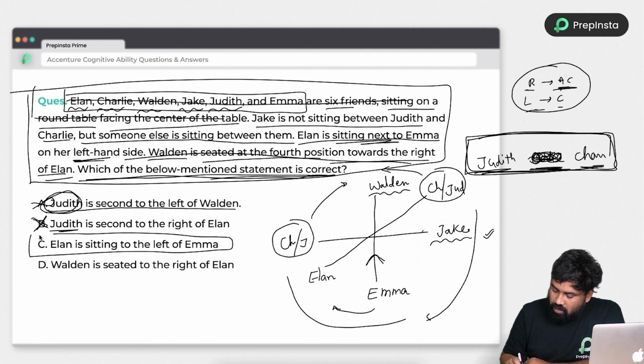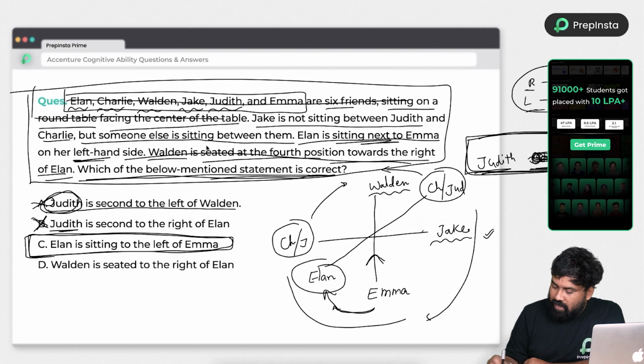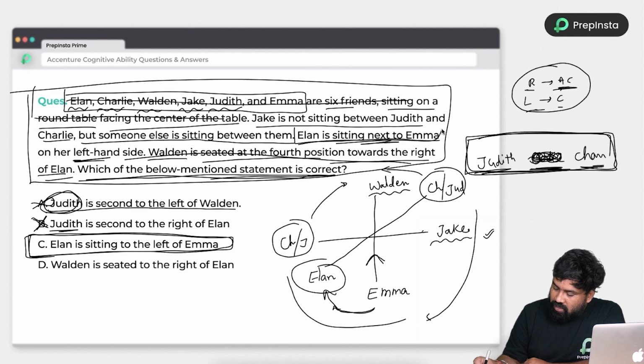Next, Ellen is sitting to the left of Emma. Sorry, Emma. So just look at here, guys. Ellen is sitting to the left of Emma. So Emma's left hand side is Ellen only. And if you observe carefully the statement in the question itself, they have given, Ellen is sitting next to Emma on the left hand side. So immediate left, yes, it's correct. Option C is correct.